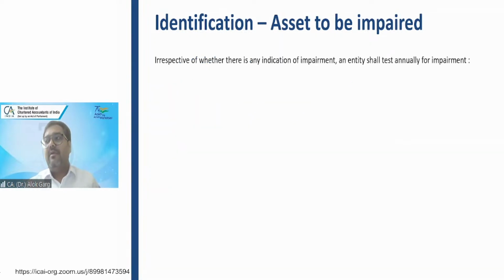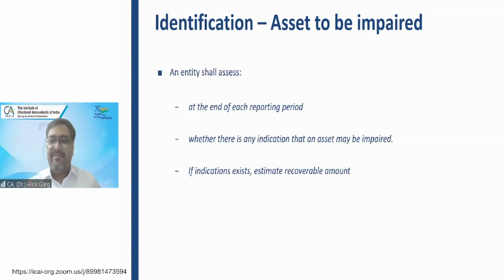Sir, what could be the indicator? Can anyone tell me what could be the indicator? Which kind of indicators are there? Have you heard about internal indicator, external indicator? What kind of indicators are there?